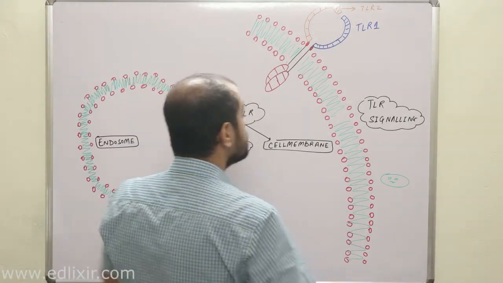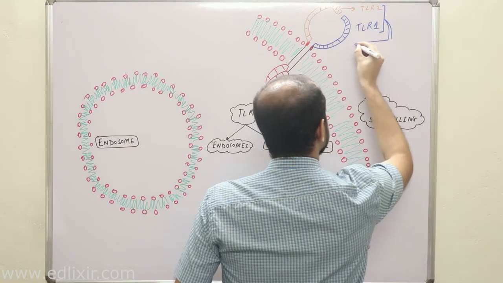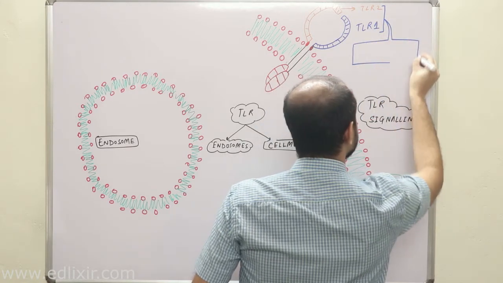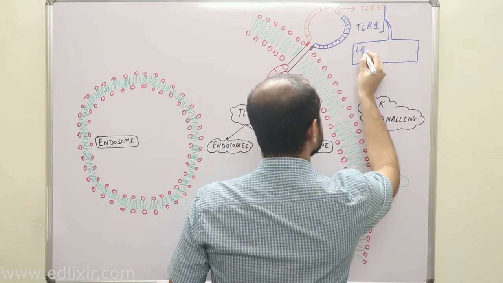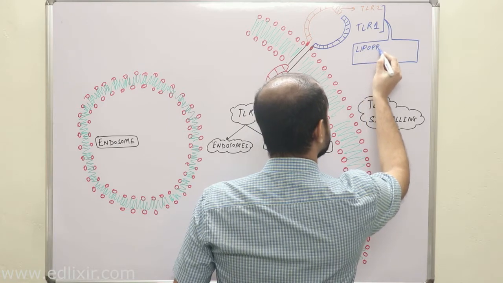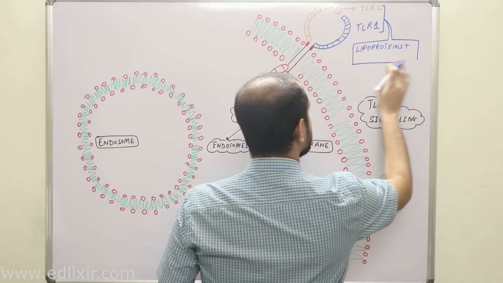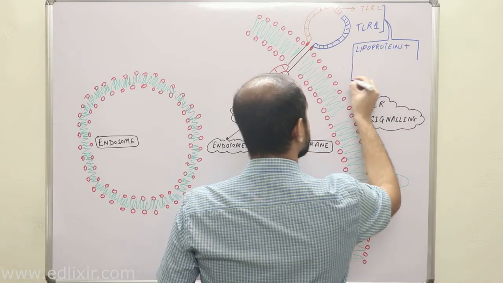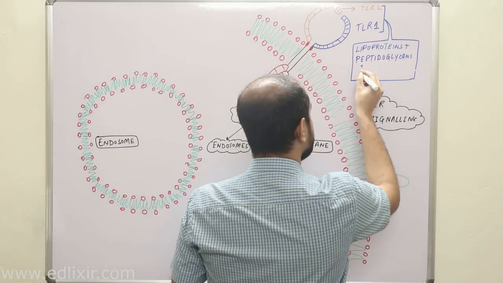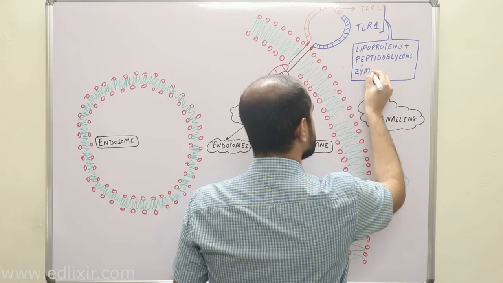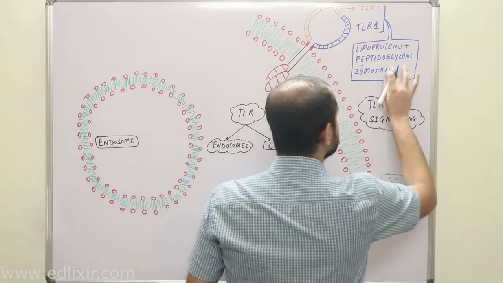Now these TLR1 and 2 together will only respond, that means they will dimerize, when there are these things on your cell surface, that is lipoproteins of unknown origin. Clear? Lipoproteins. Then if there are peptidoglycans and if there is zymosan, a molecule which is present generally in yeast.